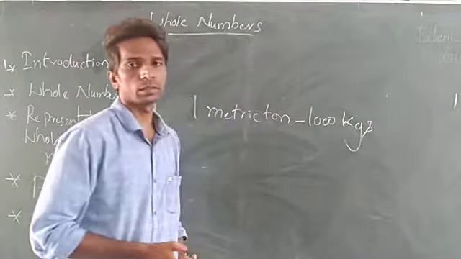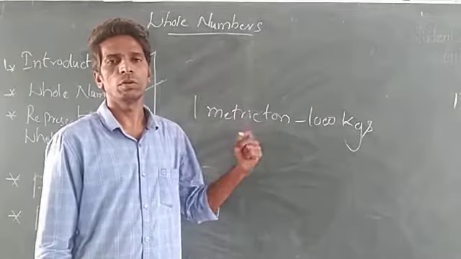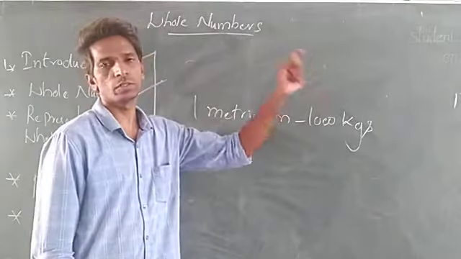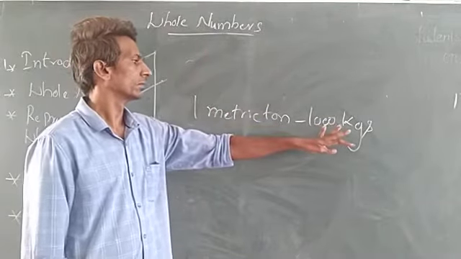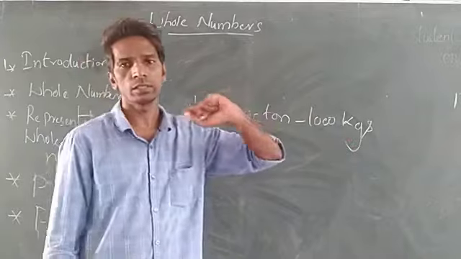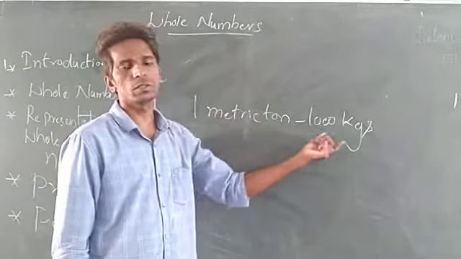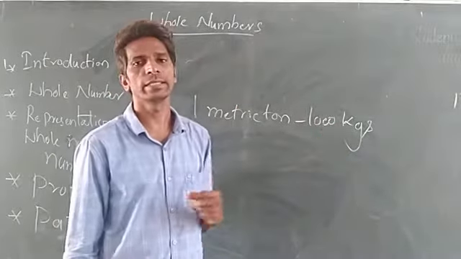In the first chapter, in the last previous video, I told you one mistake. One metric ton is equal to 1000 kgs only. I had told you 1000 into 1000 kgs, that is wrong. So one metric ton is equal to 1000 kgs only.